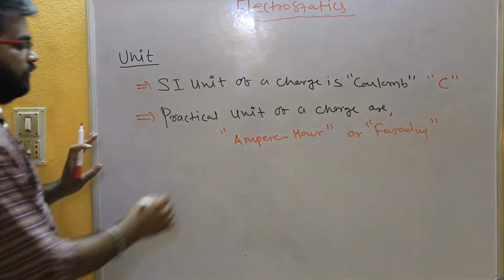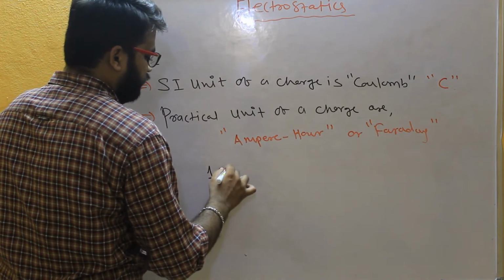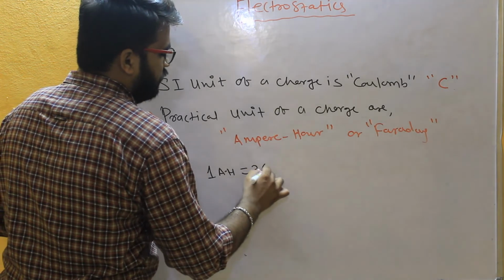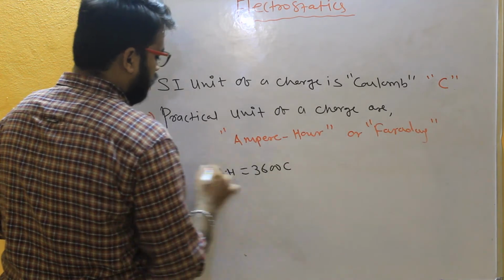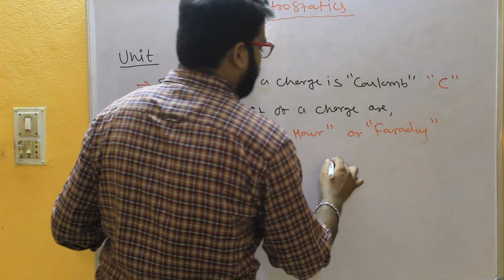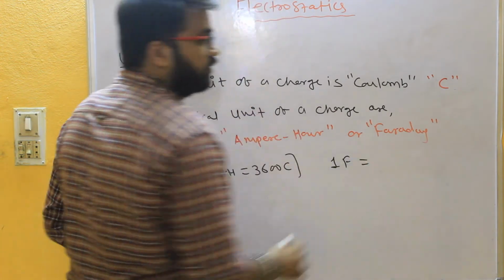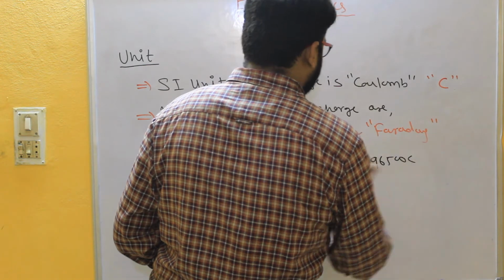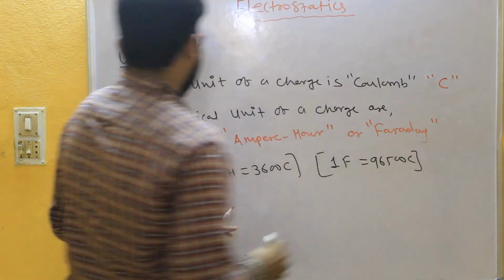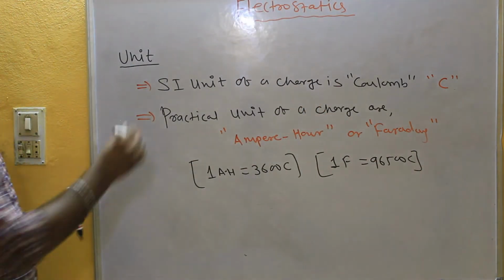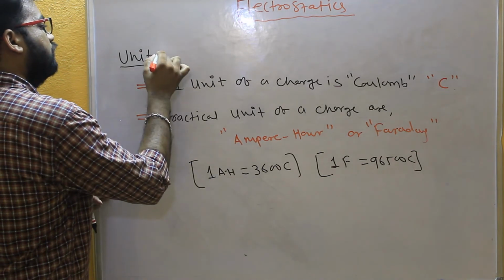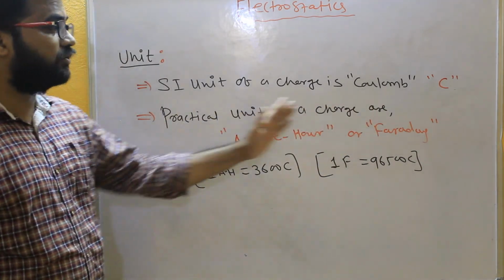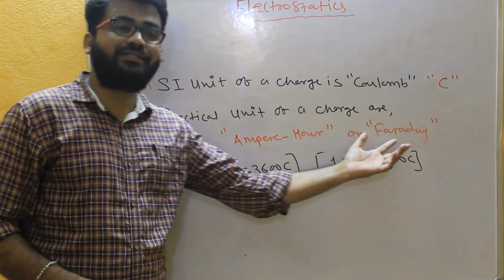Okay, and 1 ampere hour is equal to 3600 coulombs, and 1 Faraday is equal to 96,500 coulombs. So these are the units of a charge, right? So generally we use SI unit of a charge, coulomb, and the practical units of a charge are ampere hour and Faraday.